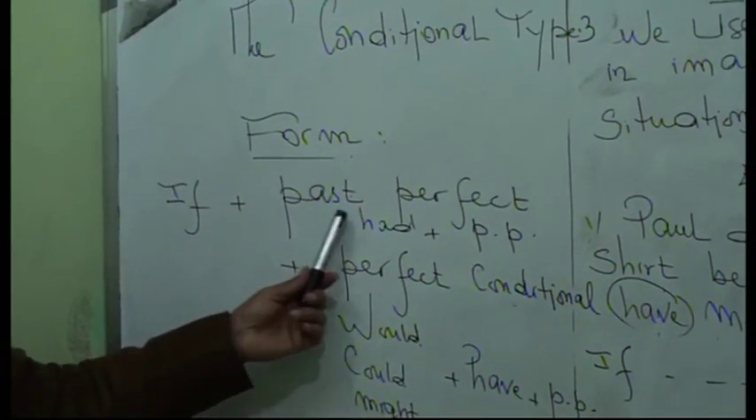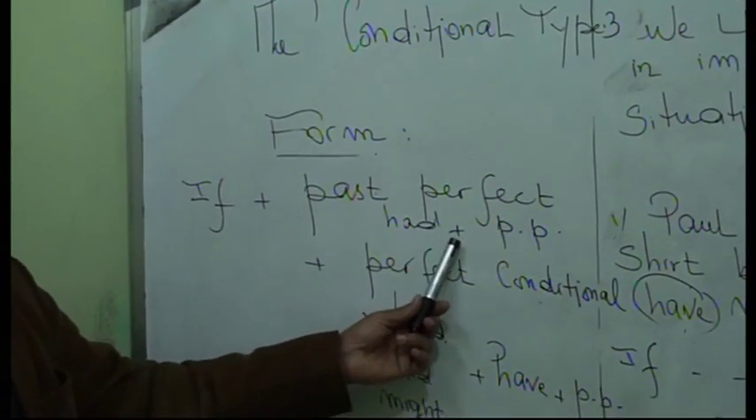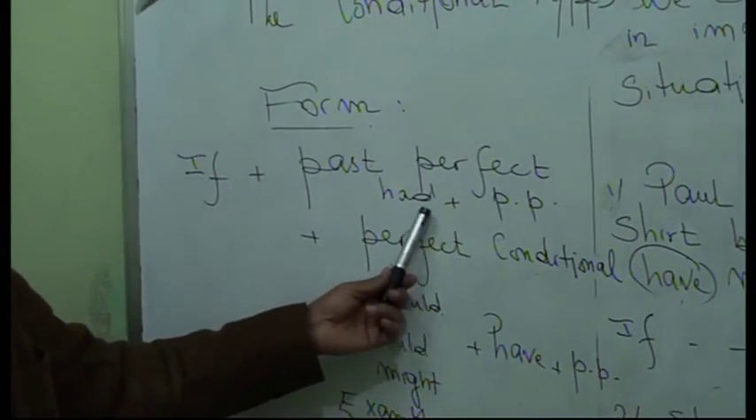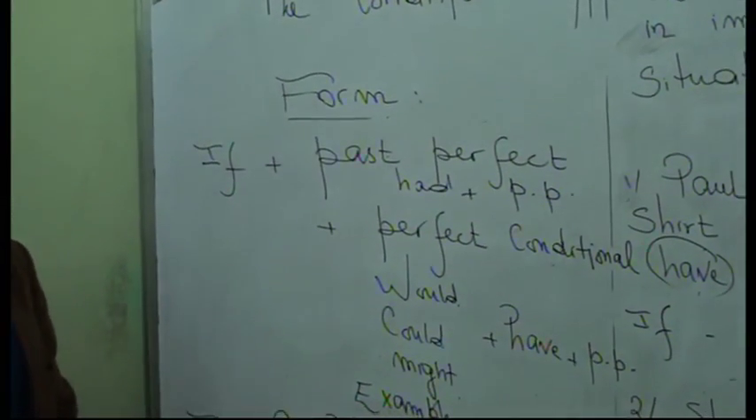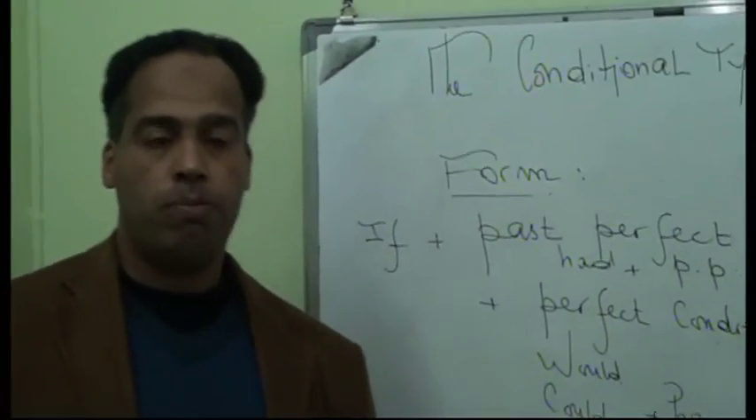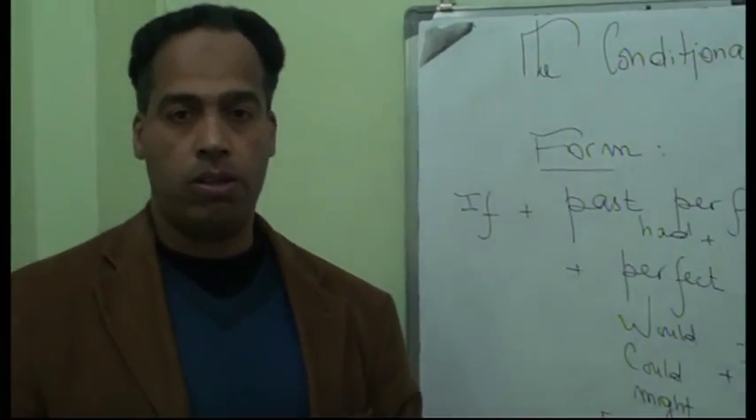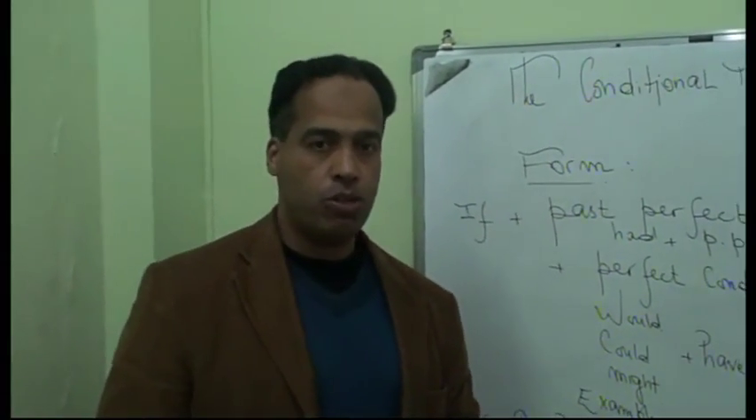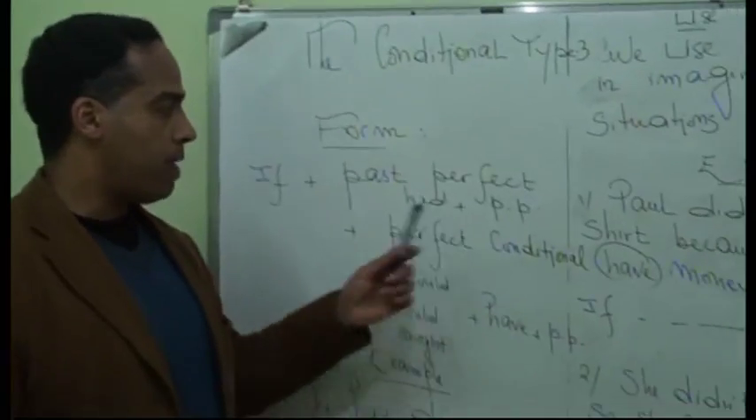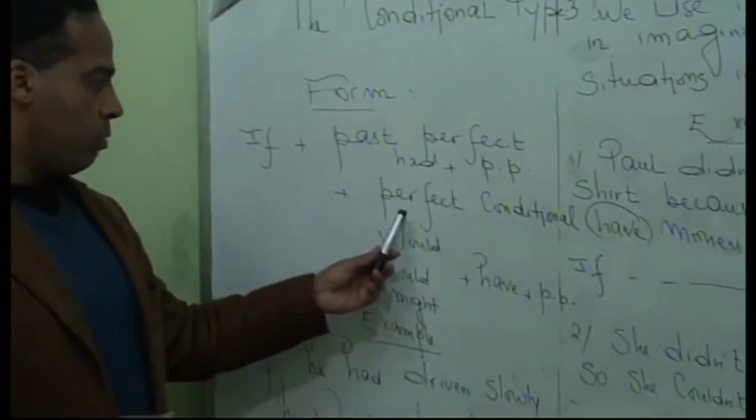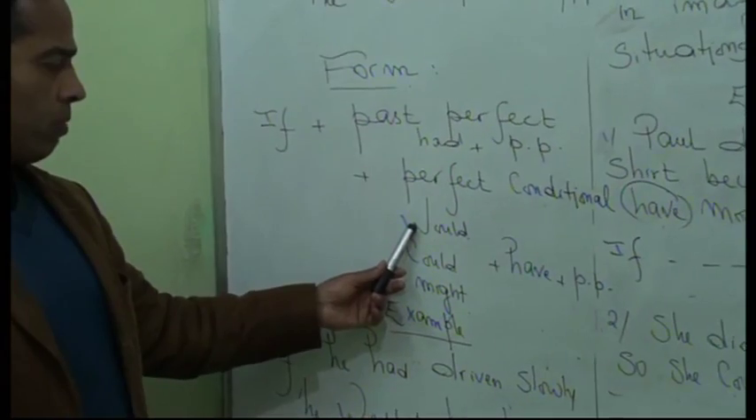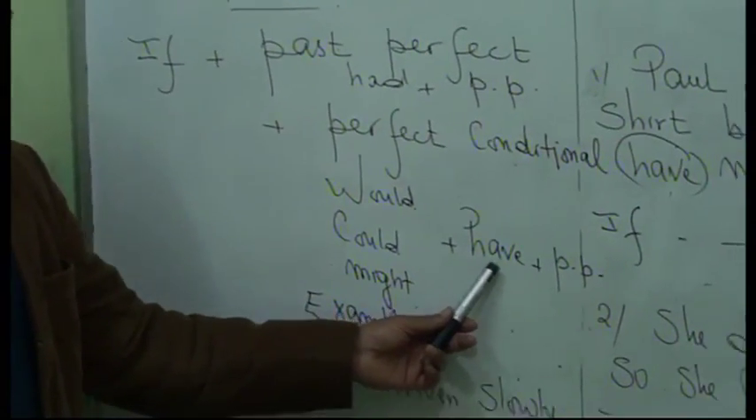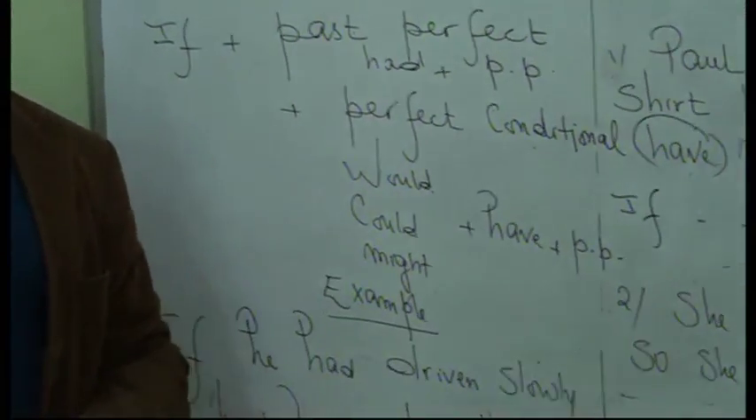So the form of the past perfect is had plus past participle. That's why it is very important to bear in mind or to memorize all the irregular verbs in order to facilitate the use or the conjugation of the past perfect. Good. The perfect conditional is would or could or might plus have plus past participle.